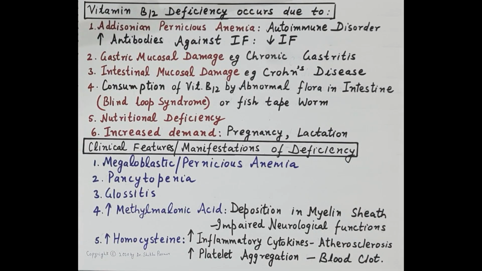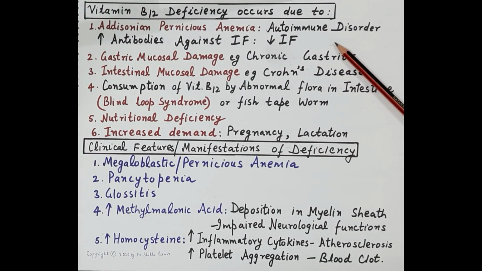And now let's discuss causes of vitamin B12 deficiency. One of the causes is Addisonian pernicious anemia. Now, in this disorder, there is increased production of antibodies. It is an autoimmune disorder. There is increased production of antibodies against the intrinsic factor. So, these antibodies destroy intrinsic factor. There is reduced availability of intrinsic factor in the body, and because of the fall in the levels of intrinsic factor, there is reduced absorption of vitamin B12, and that causes deficiency of vitamin B12.